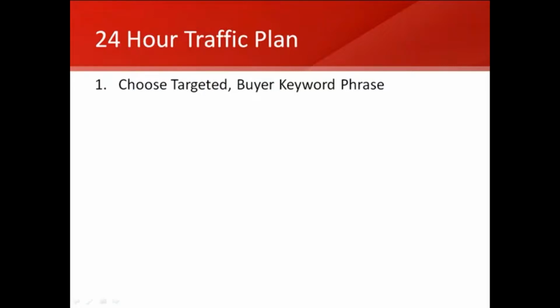If you are selling weight loss information, your targeted keyword is not going to be a narrow keyword like weight loss. It's going to be a buyer-focused keyword. So it might be something like weight loss diet information, because if they're typing in that kind of keyword phrase, there aren't as many searches, but they're a very targeted buyer. If somebody's typing in weight loss diet information, they want to buy information. They want to find information on weight loss diets, so they might buy if you offer it. They might opt into your list.